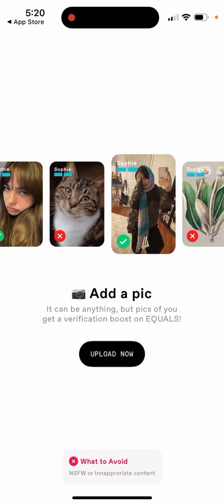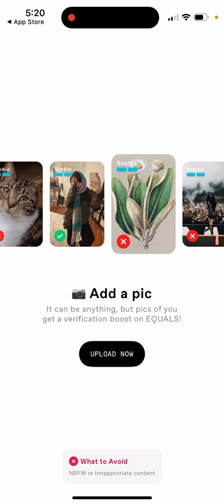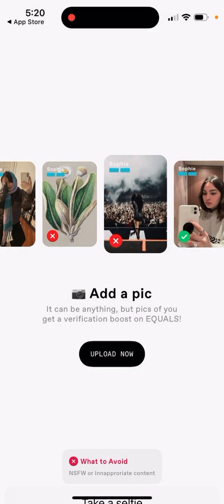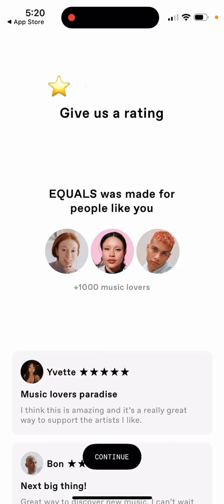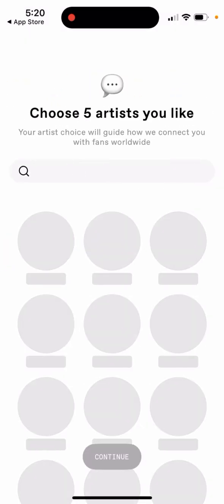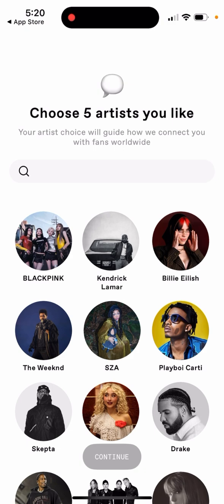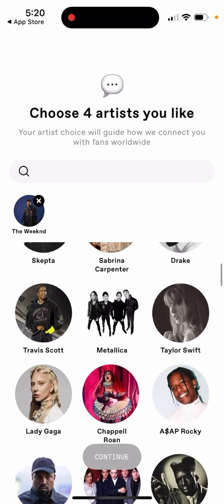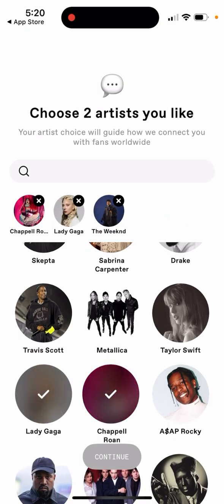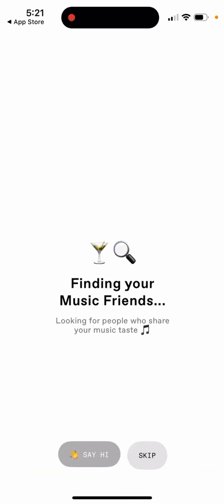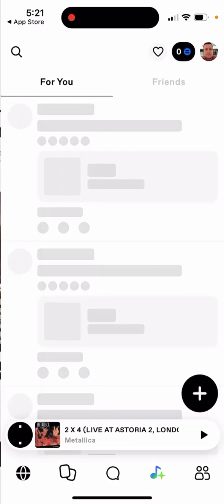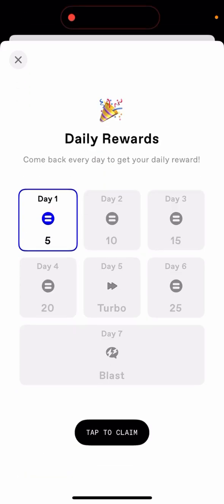And then you can just start it out. So you need to upload your picture. So now you need to select 5 artists you like. Just as an example, what kind of friends. And then you can just skip, and then you have your rewards.